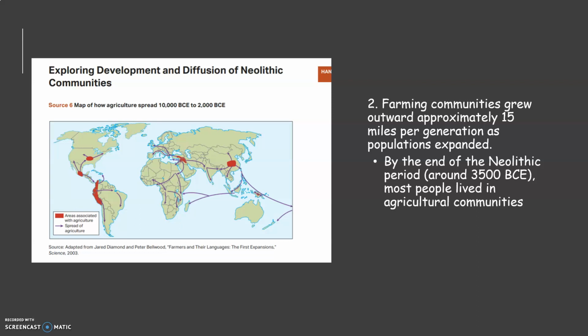Farming communities grew outward approximately 15 miles per generation as the populations expanded. If you think about every generation extending 15 miles, by the end of the Neolithic period, which started around 10,000 BCE and ended around 3,500 BCE, most people lived in those agricultural communities.